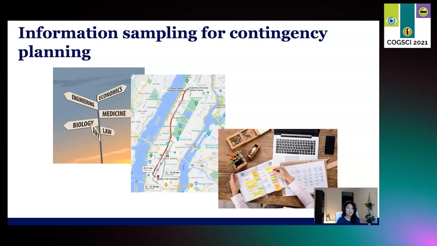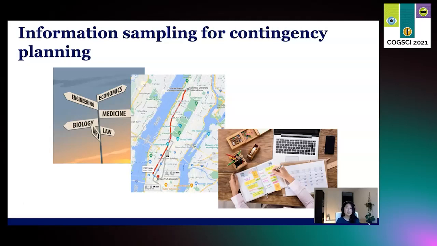And navigating is actually a very clear example, where, for example, a long traffic jam could be very time consuming. So you might decide to gather information about the traffic situation first before you pick a route. And if you do find out that there's a traffic jam, then you might consider alternative means of transportation like taking a subway. And this type of information sampling would require thinking ahead about your future states.